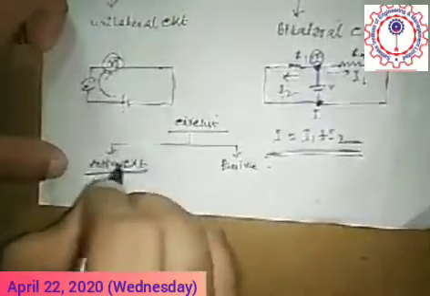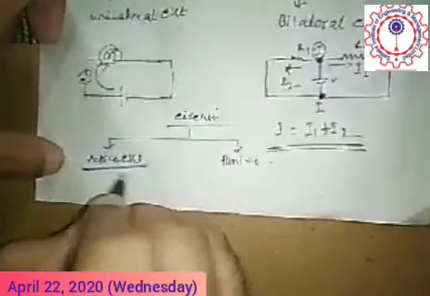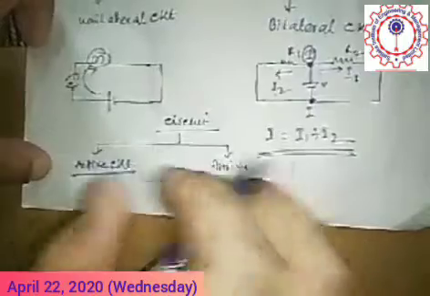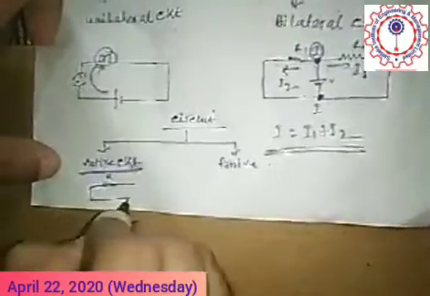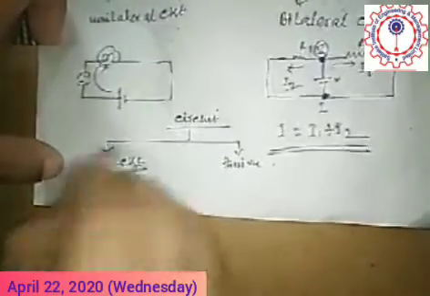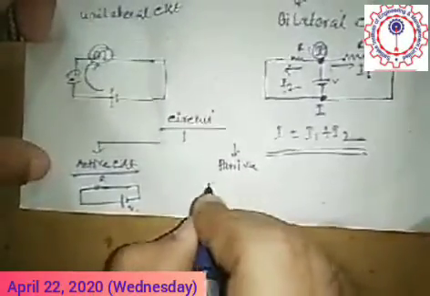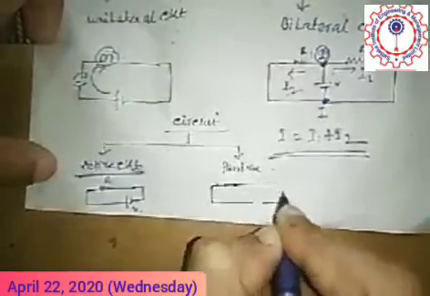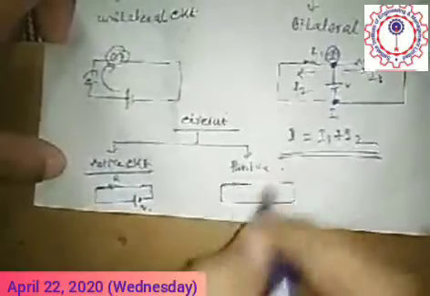An electrical circuit in which a source of EMF, or any voltage or current source, is present is called an active circuit. That's why this is the resistance and this is the source of supply, the volt. This is the active circuit. If in any electrical circuit there is no source of EMF, it is called a passive circuit. So this is the passive circuit.